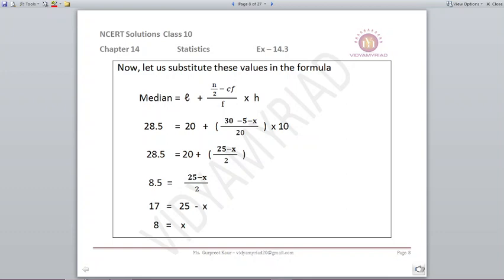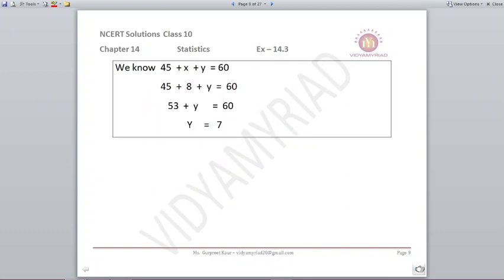I can also find out the value of y by putting the value of x in. 45 plus x plus y is equal to 60. This is the information I already know. I have found the value of x as 8. So 45 plus 8 is 53. 53 plus y is 60. Y comes out to be 7.